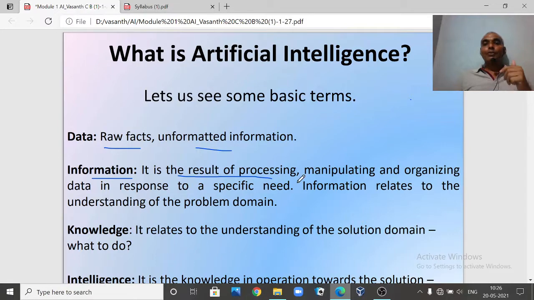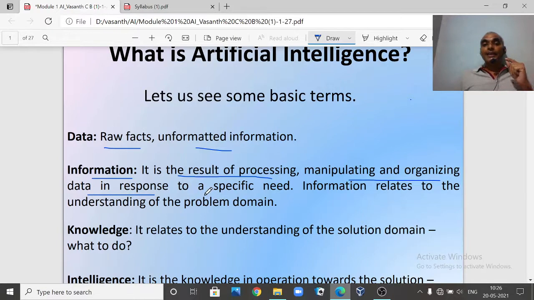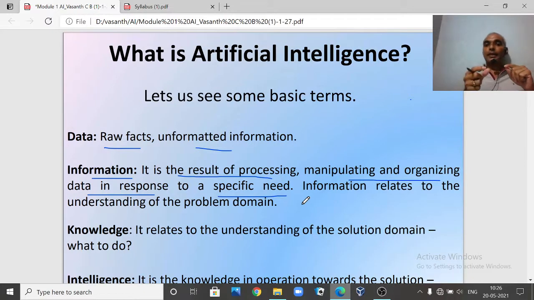It is the result of processing, manipulating and organizing data in response to a specific need. Not only processing: when you process the data, you manipulate it and organize it, keeping the data properly in a proper format. Then only we call that information. Information relates to the understanding of our problem domain, so whatever the problem domain is, you will be able to understand it. This is how we define data and information.